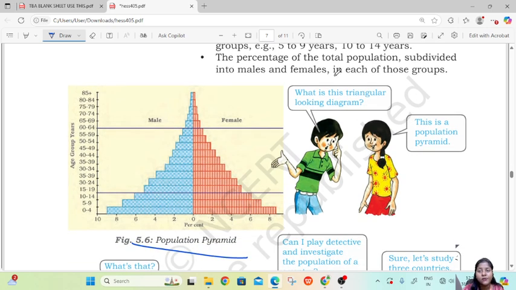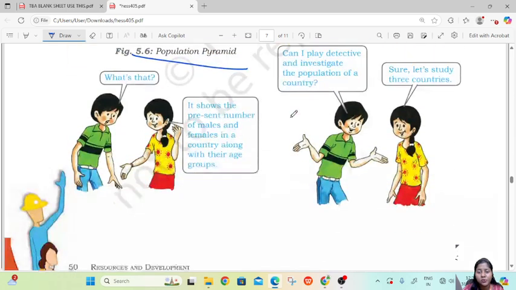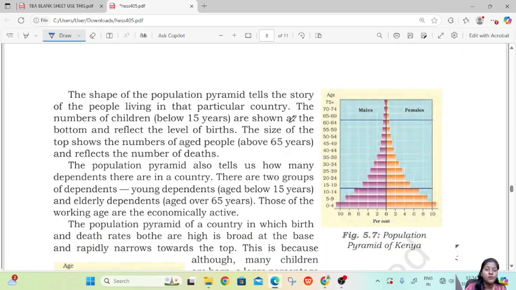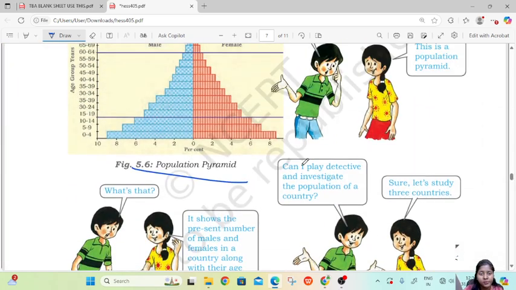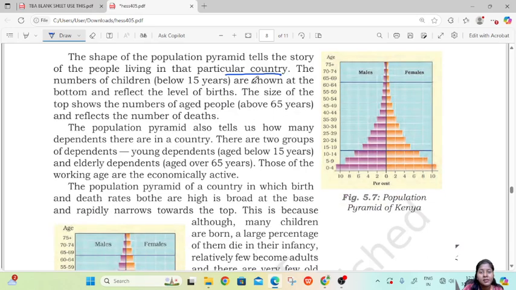The percentage of total population is subdivided into males and females in each of those groups. The shape of the population pyramid tells the story of the people living in that particular country. The number of children below 15 years is shown at the bottom, so it reflects the birth level. The size of the top shows the number in the oldest age group and reflects the number of deaths.